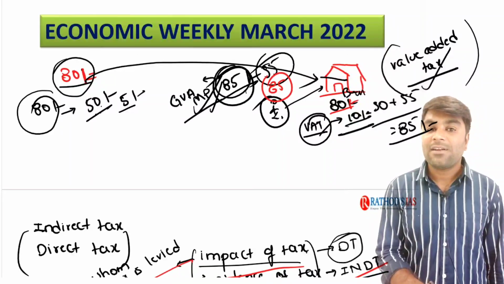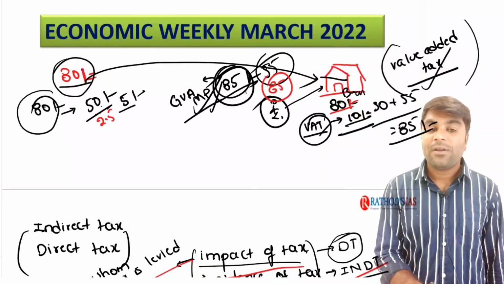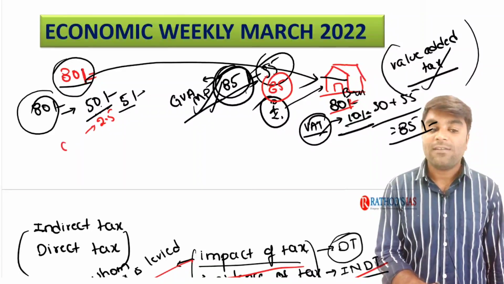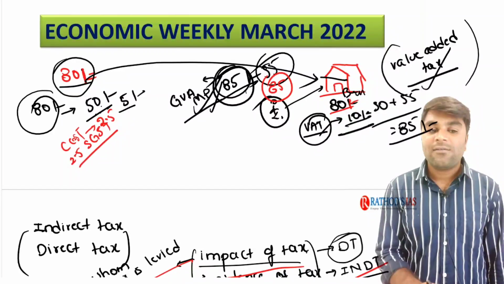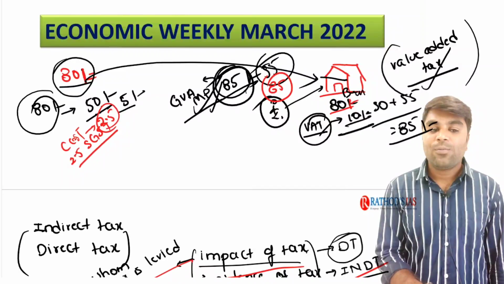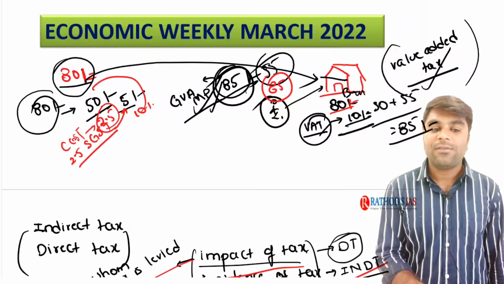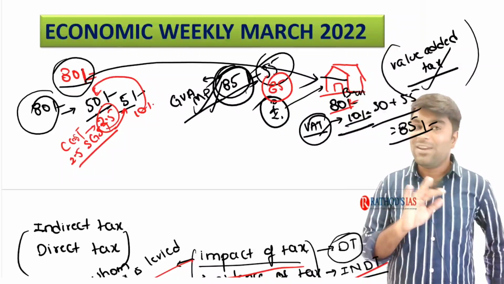So GST is 10% means 2.5 rupees of CGST and 2.5 rupees of SGST. So in such a way, totally 5 rupees, which is nothing but 10% of the value added. Right? I hope it is very clear for you.